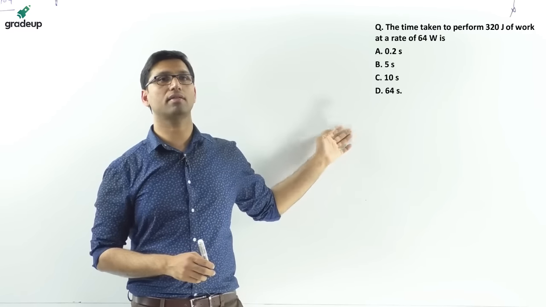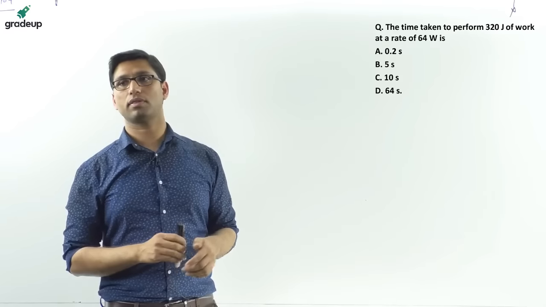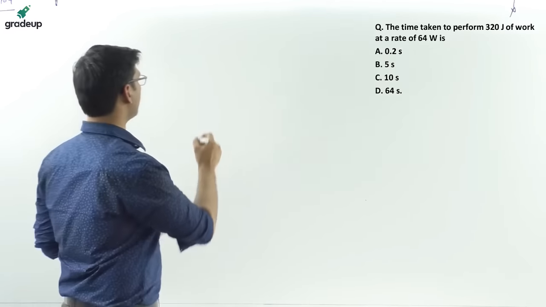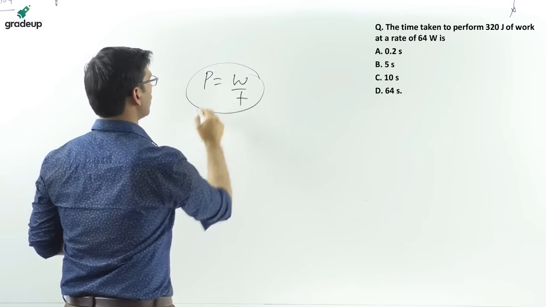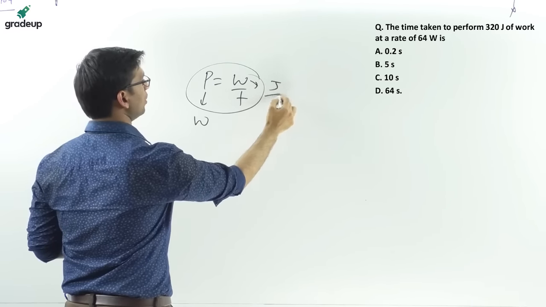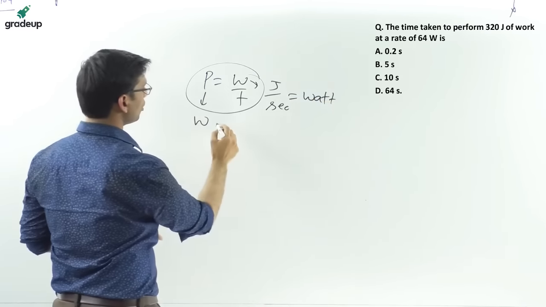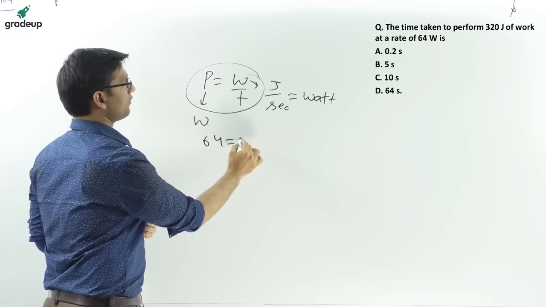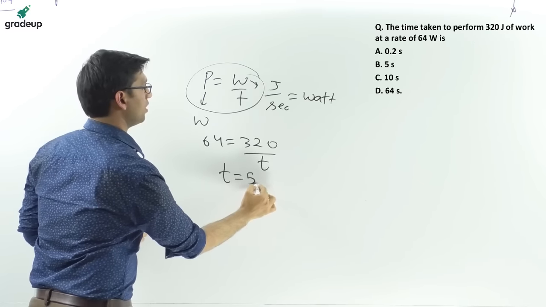Yes, for this question, what is the answer? Most of you are saying 5. Yes, I am not going to waste much time. We know that the power is equal to work done per unit time. In this case, the unit of power is watt and the work has the unit of joule, so joule per second is equal to watt. This power in watt is given to you, 64. This is given to you, 320 over T. So time will be equal to 5 seconds.